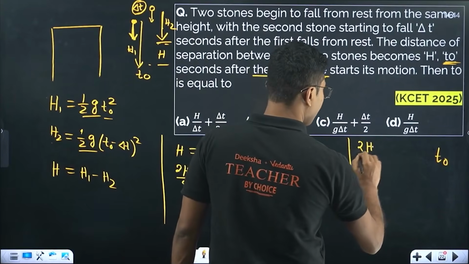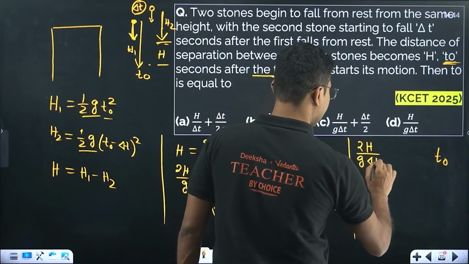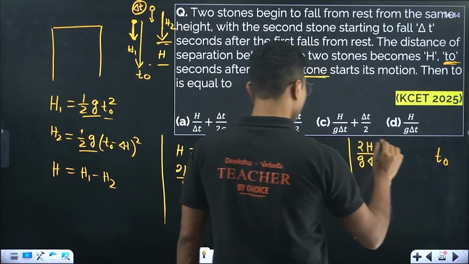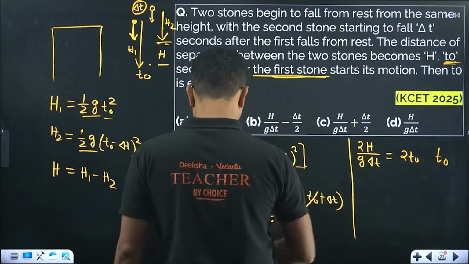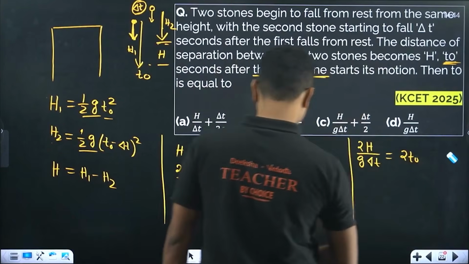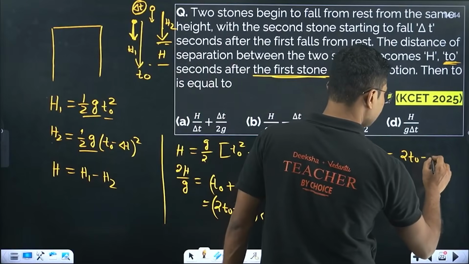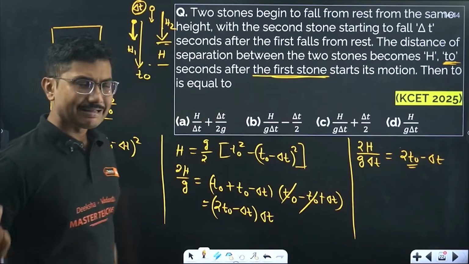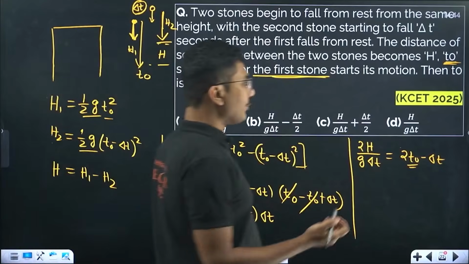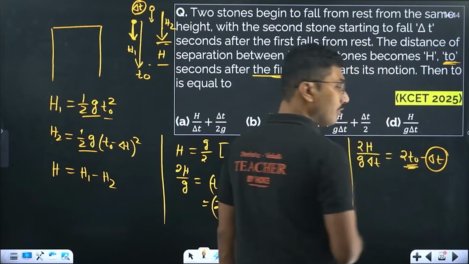Or you can write this as 2H by g into delta t equals 2 t naught minus delta t. Now obviously t naught is much larger than delta t. Delta t is a very small time. So you can ignore this delta t with respect to t naught.